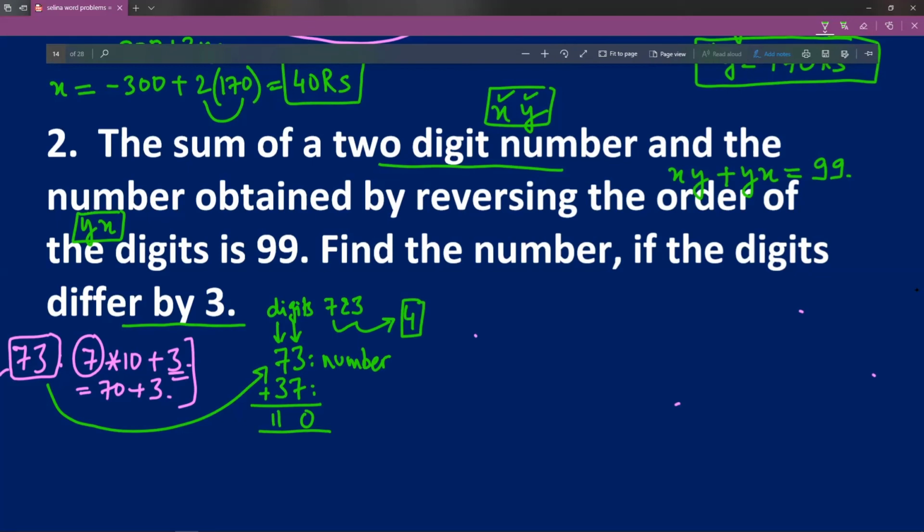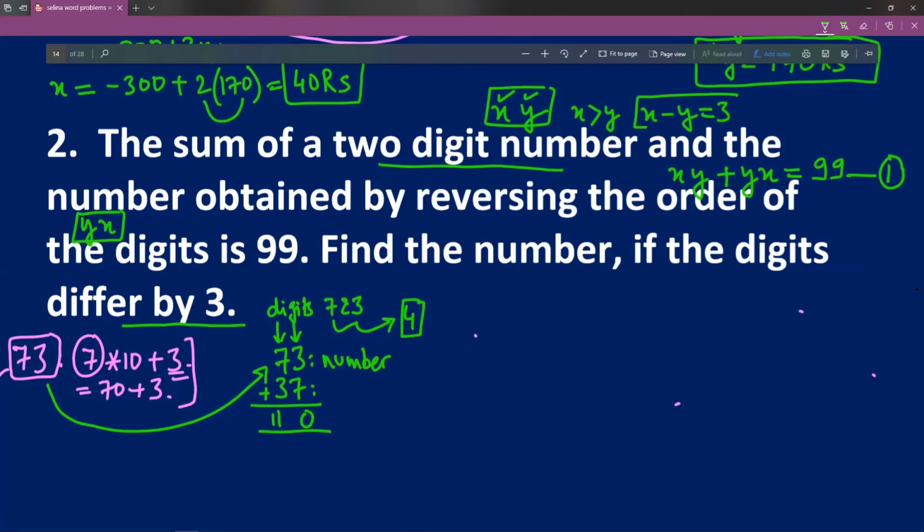Now in this, the first equation is this. The second equation, if the digits differ by 3, so let us assume that x is greater than y, then x minus y is equal to 3.